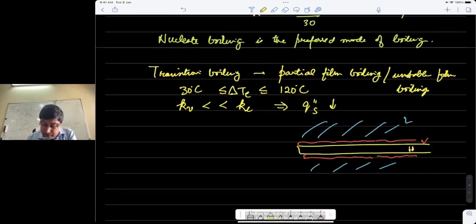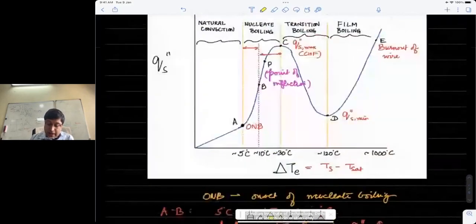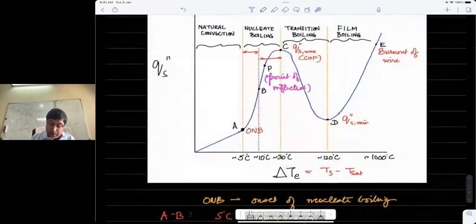Now this continues until the entire surface is covered with the vapor. It does not happen instantaneously, but takes, as I'm showing here, a long time for the vapor to be completely hogging the surface, until we reach a point D where the vapor has completely covered the surface. And at point D, we reach a point of minimum heat flux.